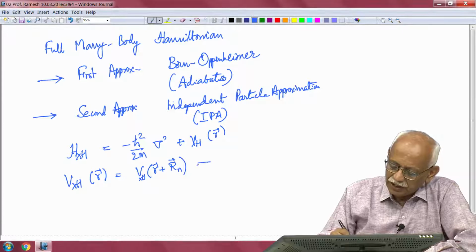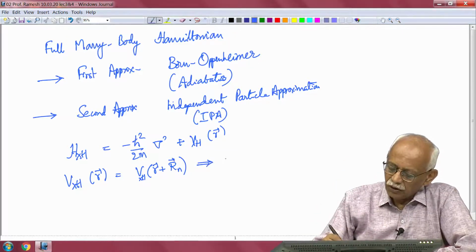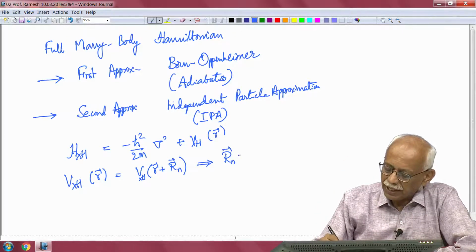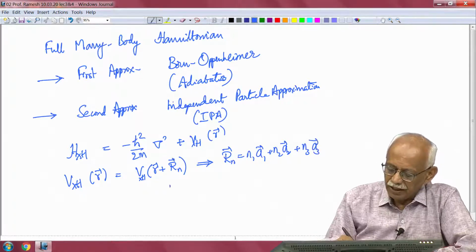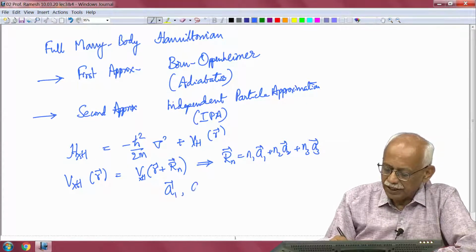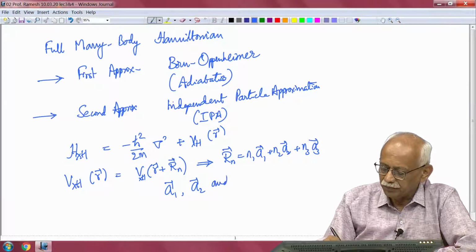Here Rn is given by n1 times A1 plus n2 times A2 plus n3 times A3, where A1, A2 and A3 are the primitive translation vectors.